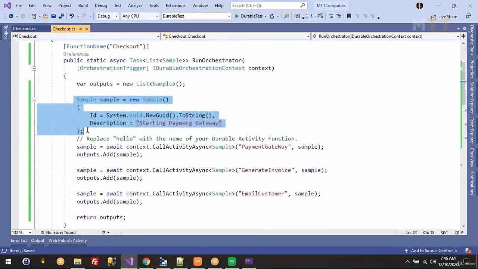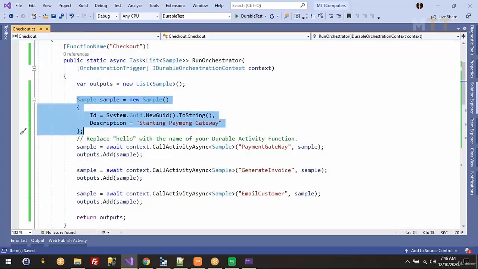In this one I'm just initializing the sample object with the ID and description as starting payment gateway integration. Okay, this is simple.